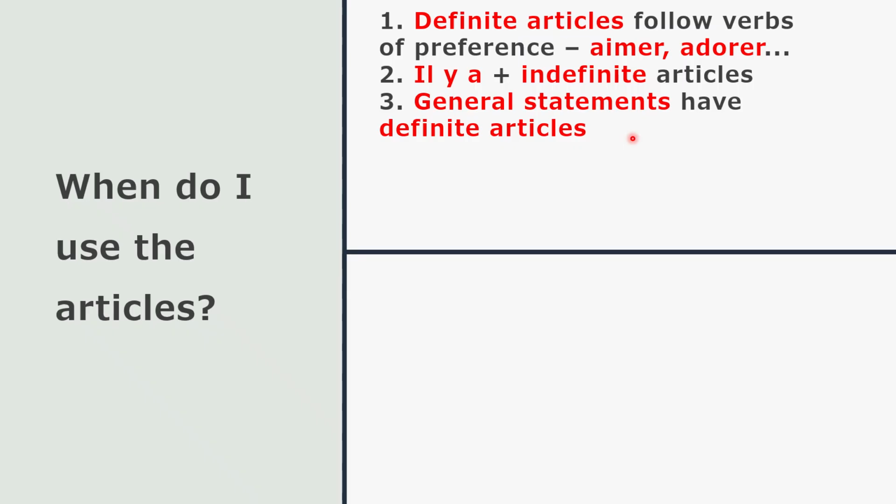What do I mean by general statements? For example, any general truth like vada is tasty. Everybody agrees vada is tasty, right? Generally, everybody loves a vada. So in French, when you translate the sentence, you will say les vada, because I told you, remember, all nouns have articles in French.